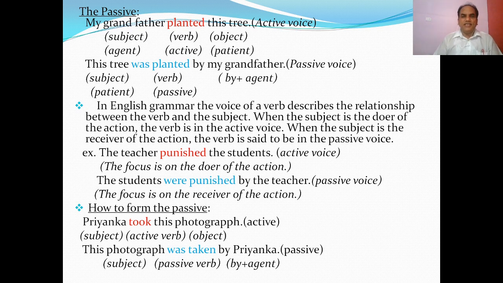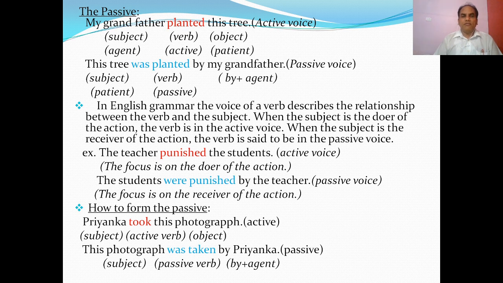We may write this sentence in a passive voice. How can we change? This tree was planted by my grandfather. How? You see, this tree was the object or the receiver of the action, or the patient. Here the patient is the subject in this sentence. And you see the verb form is changed.